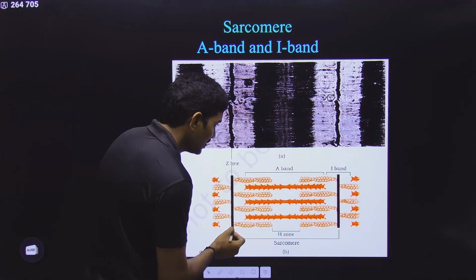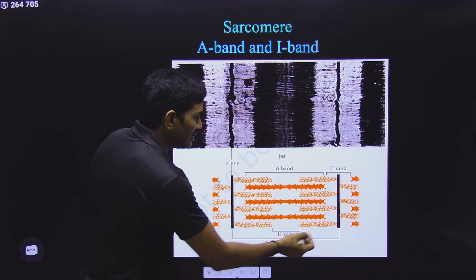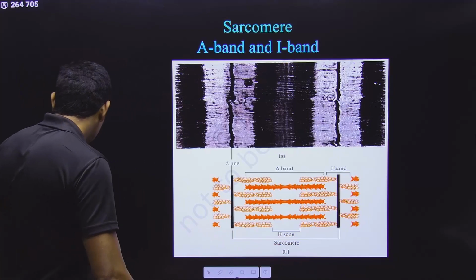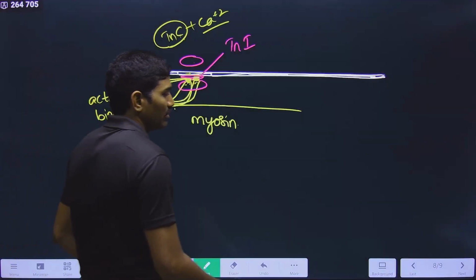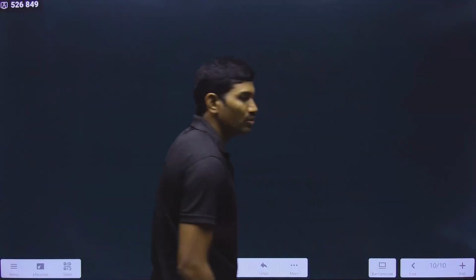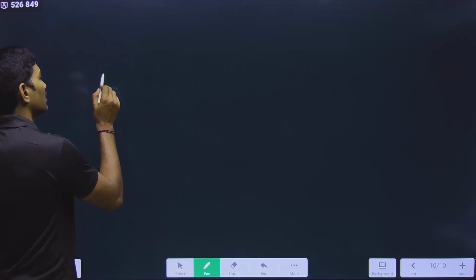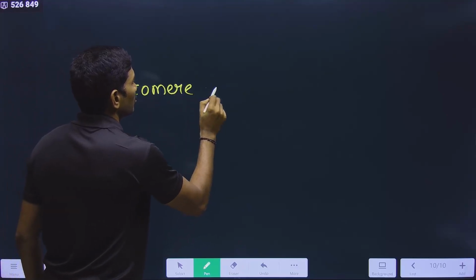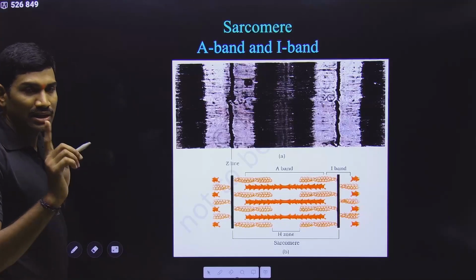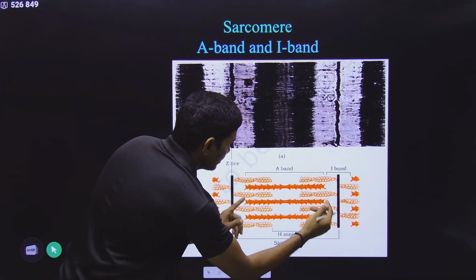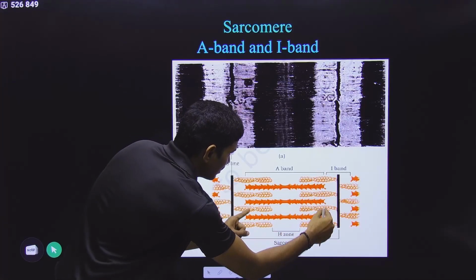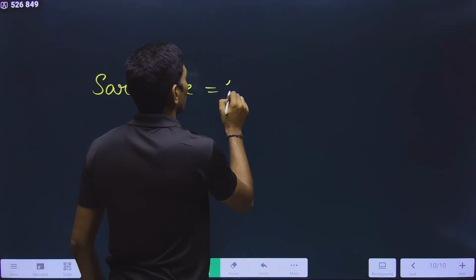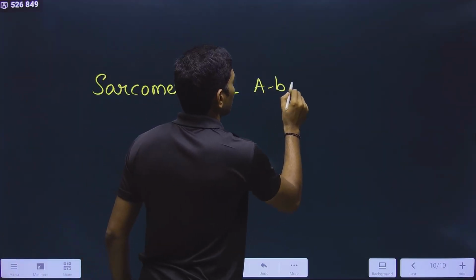And here from one Z line to the next immediate Z line, this particular portion is called the sarcomere. So generally when they are talking about the sarcomere, they may ask you to identify the correct formula for this sarcomere. How can we write this sarcomere? One sarcomere is equal to, this is the sarcomere. In this sarcomere, what is present? This is completely the A band. That means one complete A band. This is one A band.